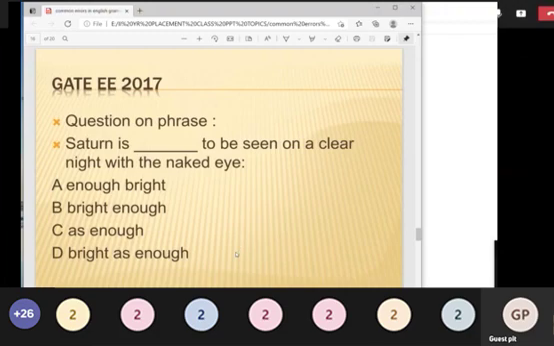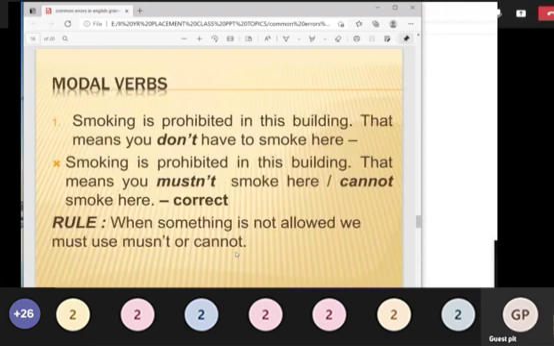Before going into this particular question, we'll just finish the modal verbs also. Why I've given you only one slide is because we use modal verbs in daily actions, so it is very easy. For example, what is the difference between "can" and "could"? The basic difference between can and could is tense. Could is past tense, can is used in the present tense.